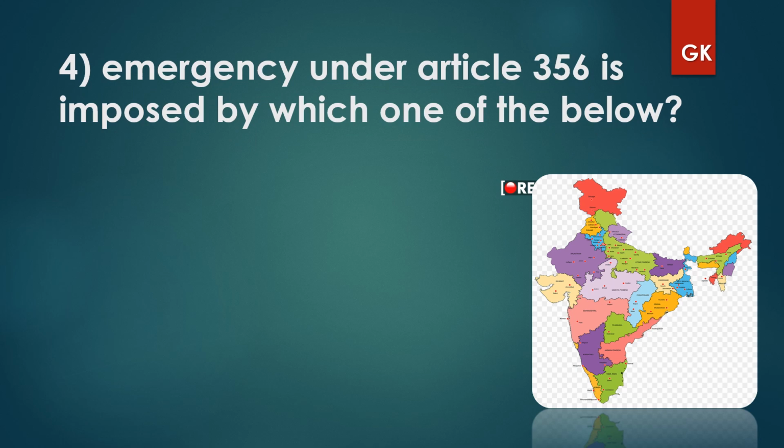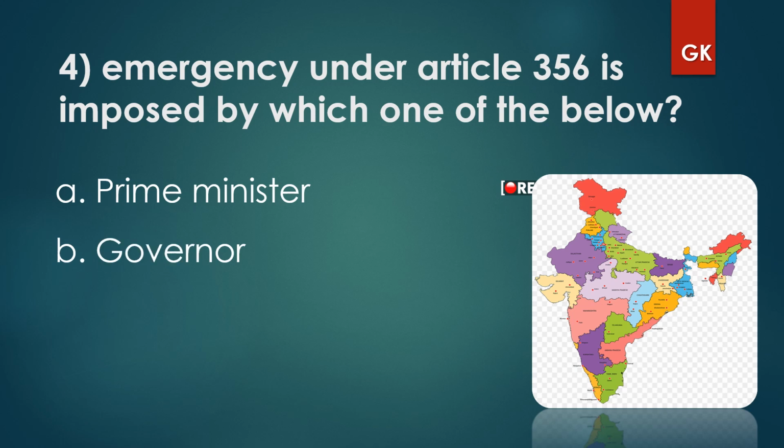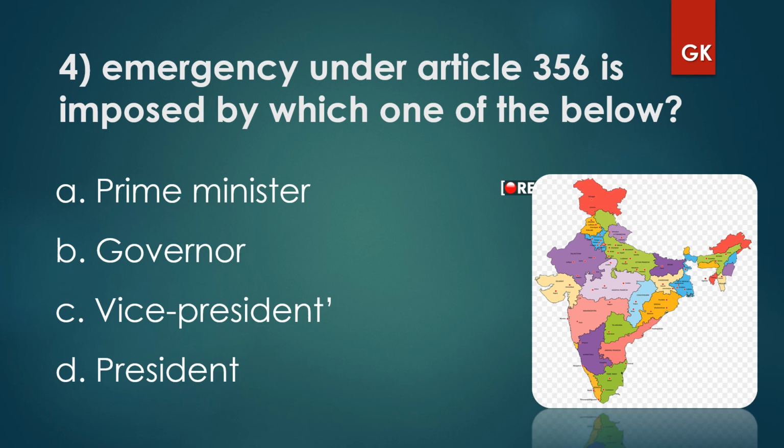Question number 4. Emergency under Article 356 is imposed by which one of the below? Prime Minister, Governor, Vice President, President. The right answer is President. So the emergency under Article 356 is imposed by the President.